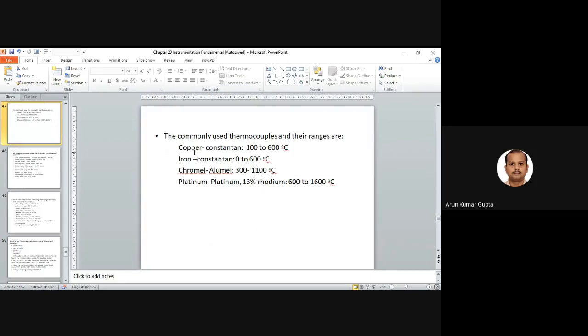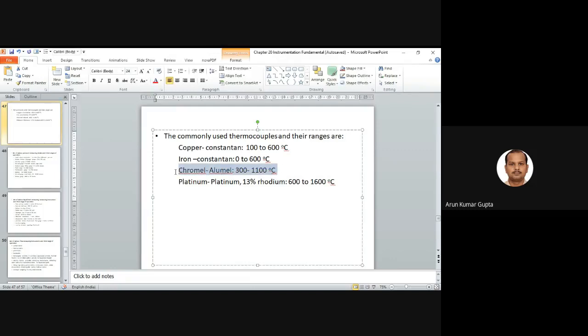Now we have thermocouples. The commonly used thermocouples and their ranges are also important, because most of the time this type of question has been asked in the GATE. We measure 100 to 600 with the thermocouple that is a combination of copper and constantan. And 0 to 600 we have, where instead of copper we have iron. And chromel-alumel, this is a combination that is used to measure the temperature between 300 to 1100.